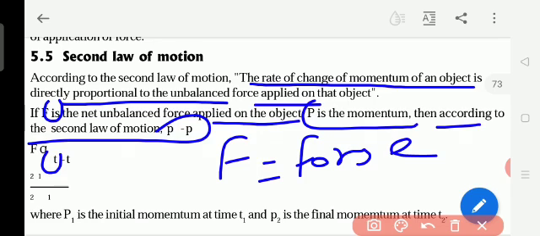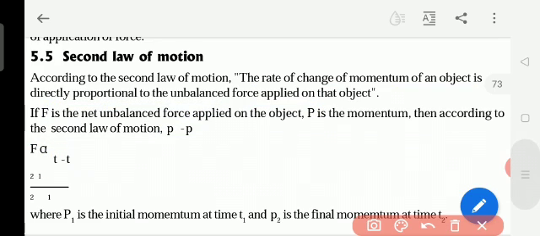Here now we can say that, because of the screen, this formula is not shown properly. Look at your textbook page.